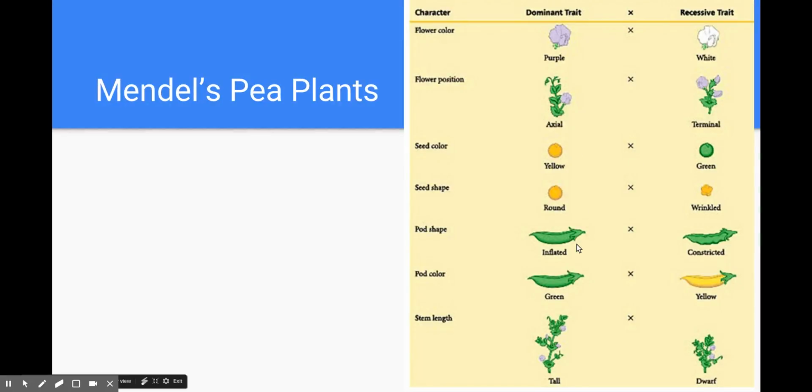The other phenotypes and dominant and recessive are listed here. Later on in the problem that we're going to do, we're going to be looking at round versus wrinkled seed texture.